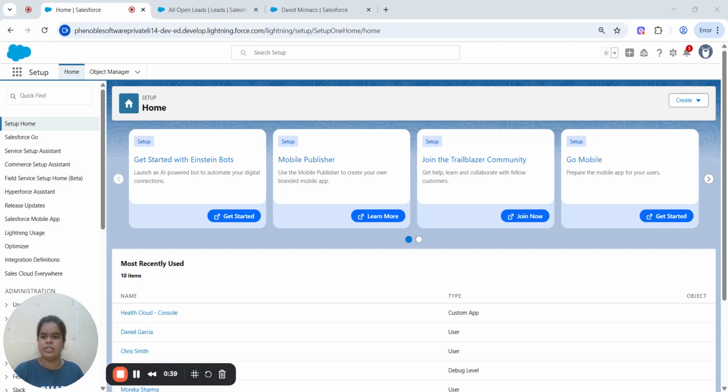First of all, we need to know what a provider is. What is a provider in Health Cloud? A provider is anyone or any place who gives health care to patients.